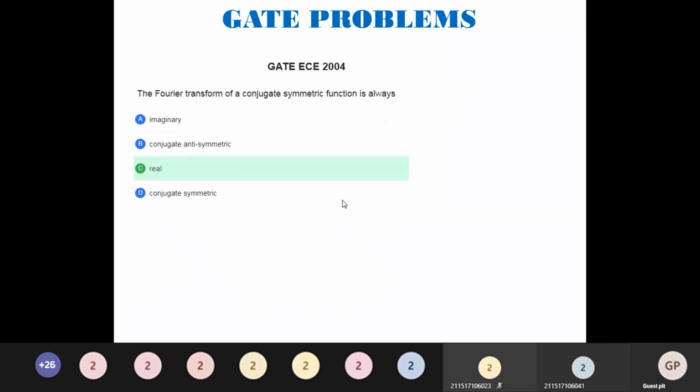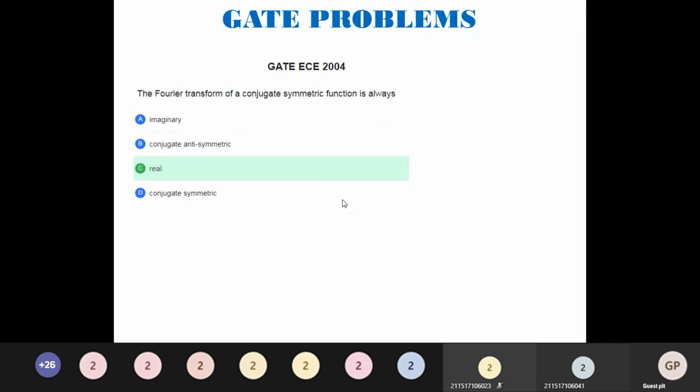We have already seen that the Fourier transform of a conjugate symmetric function is always real. Make a note of this and keep it: the Fourier transform of a conjugate symmetric function is always real.